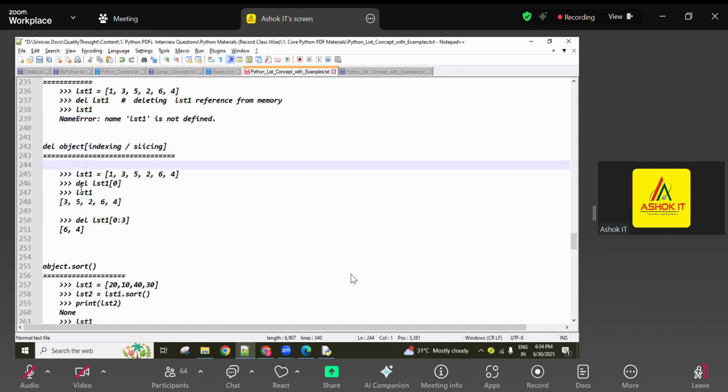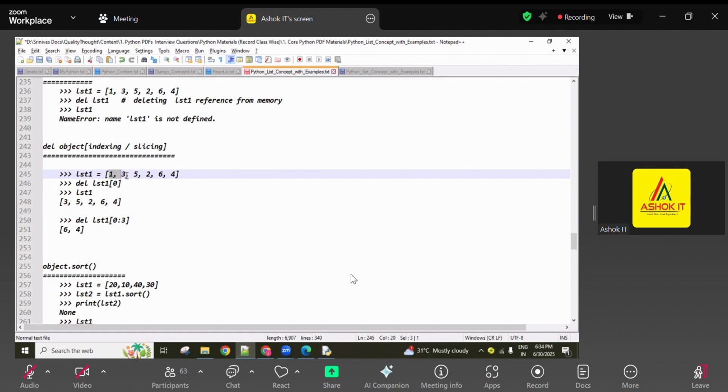And using indexing or slicing also we can delete. See here, list1 is the object, guys. So del list1[0] means the 0 index value is going to be deleted. After deleting, these elements are there. Now this is a slice, 0:3. So these 3 values are going to be deleted. 3 means the third index is not included, up to the second index: 0, 1, 2.